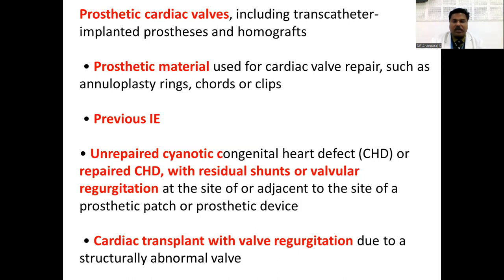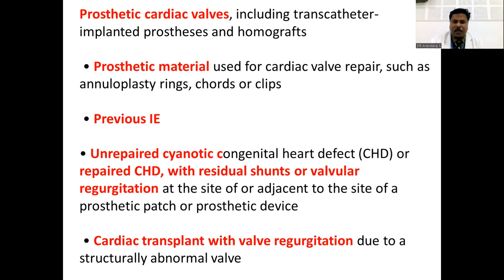And in cases of repaired congenital heart disease with residual shunts or valvular regurgitation at the site or adjacent to the site of a prosthetic patch or a prosthetic device, you need to give antibiotic prophylaxis. So please make a note: for unrepaired cyanotic heart disease, you require antibiotic prophylaxis. For repaired congenital cardiac disease with some residual shunt or valvular regurgitation, you need to give antibiotic prophylaxis.